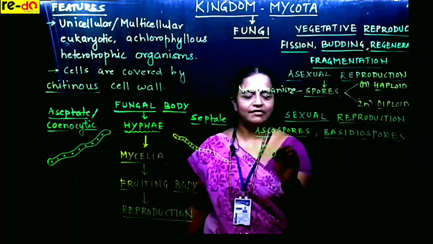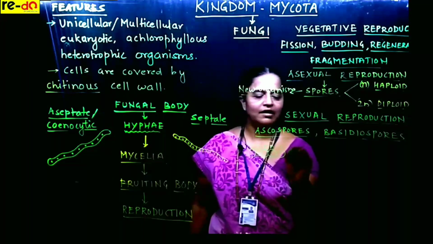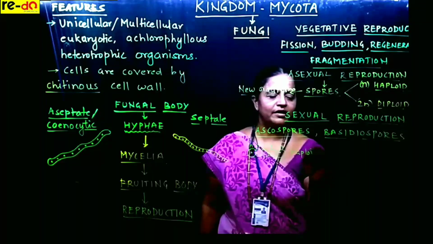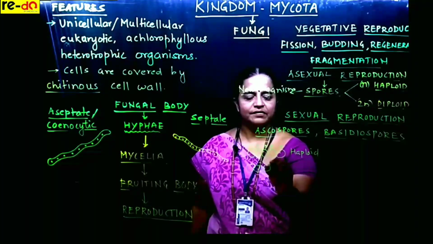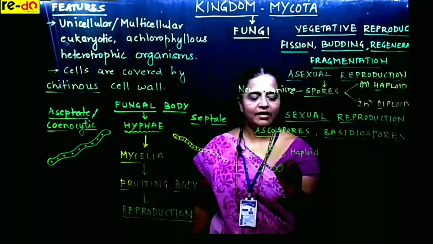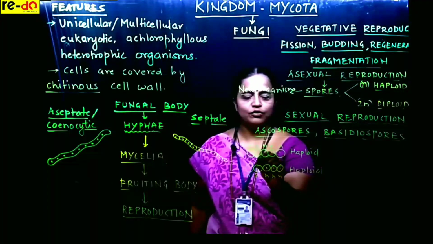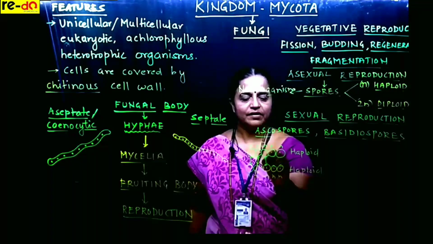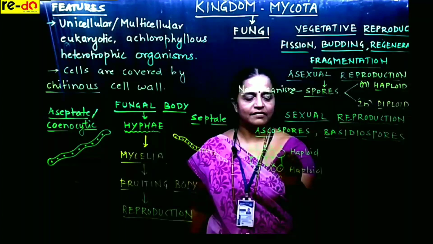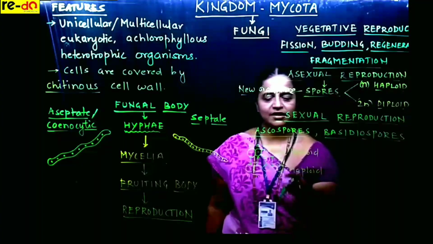This we call N. This we call primary mycelia, with all haploid condition. This is another, having N number of chromosomes. Even this is haploid. These two come together and start fusing. So N plus N, this fusion we call sexual reproduction.